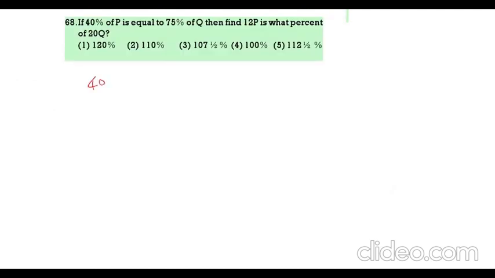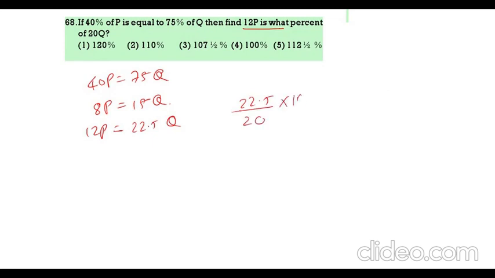If 40% of P is equal to 75% of Q, 40P is equal to 75Q. If you divide by 5, 8P is equal to 15Q. Then 12P is what? If 8P is 15, 12P is what? 15 plus 7.5, that is 22.5 Q. Now 22.5 is what percent of 20? This is the question. So that is 112.5. 112.5 is the correct answer. Next.